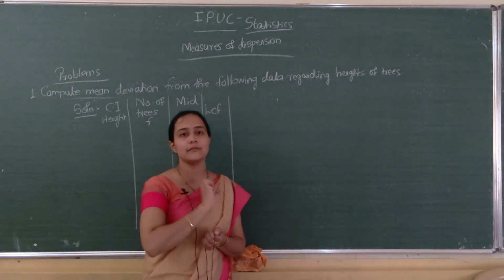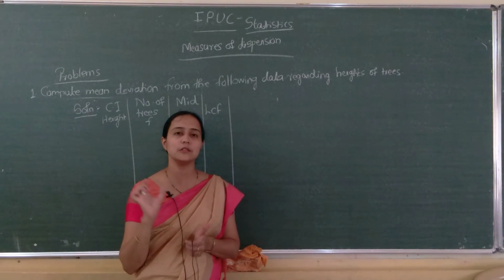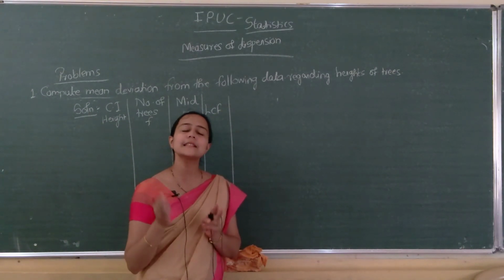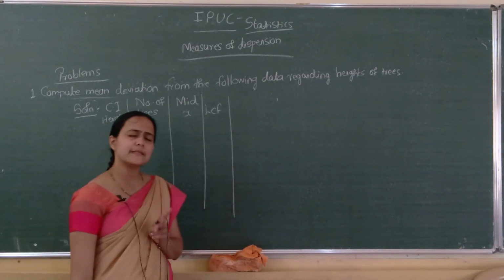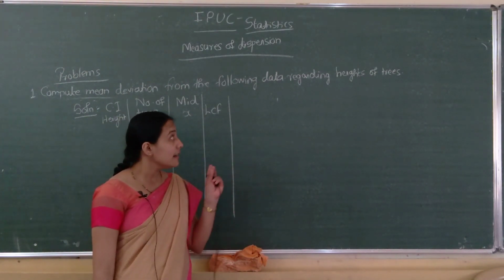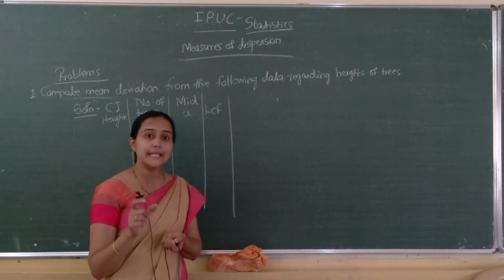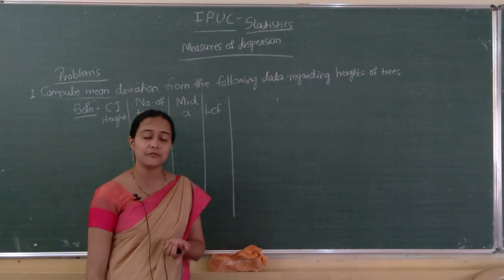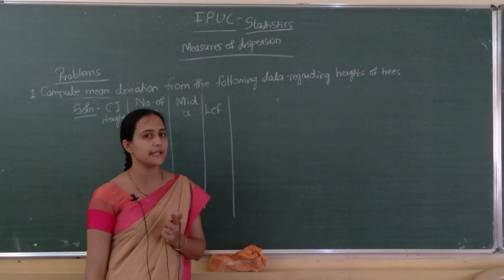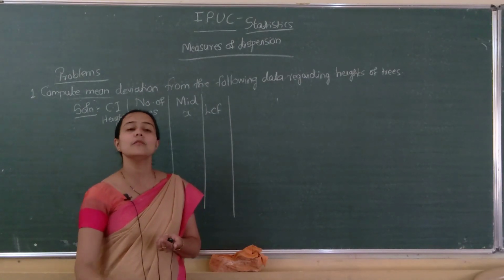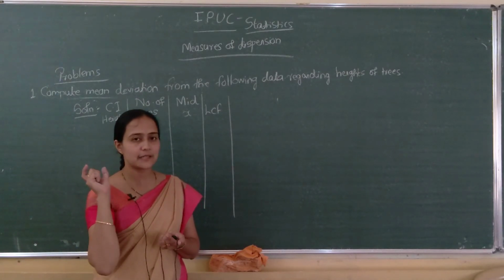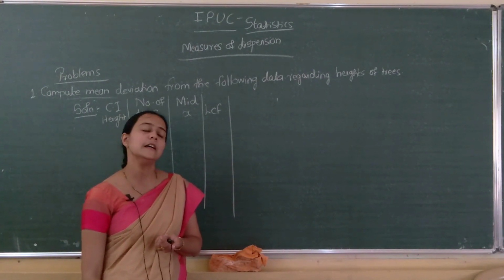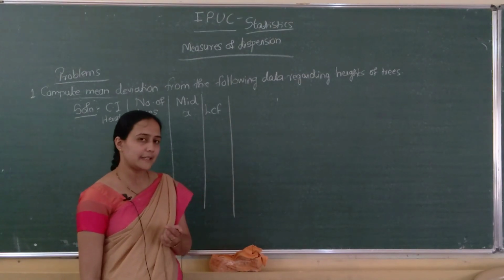Remember the formula while doing problems, so that you will come to know how many columns we have to construct and which are those columns. So what is the formula to find mean deviation from median in the case of the continuous series? It is sigma f into mod x minus m divided by capital N. So one column for x minus m is required. Next f into mod x minus m is required.